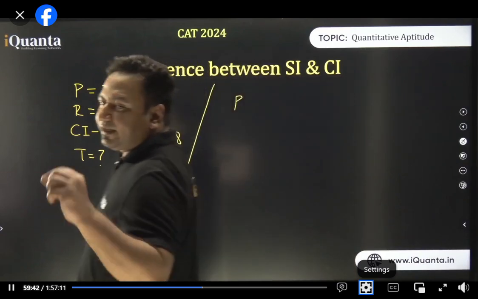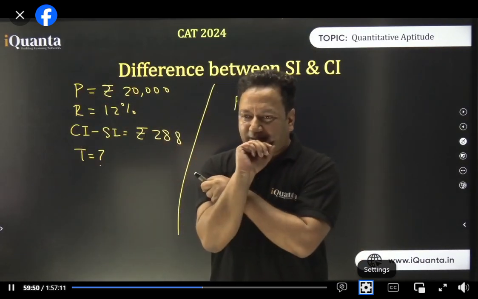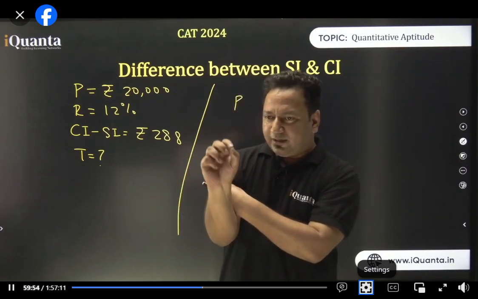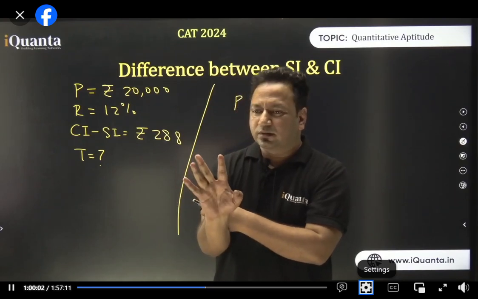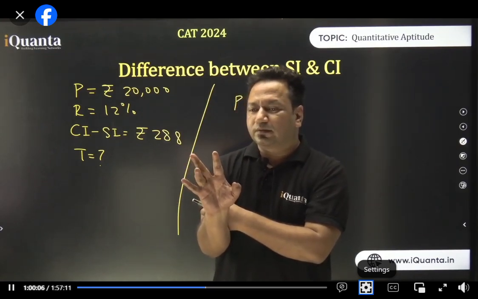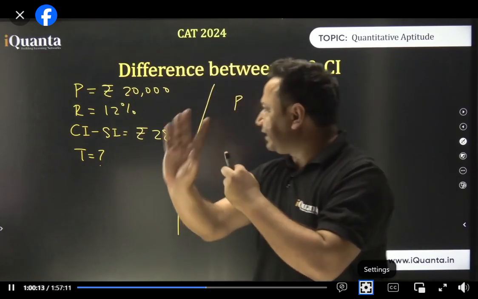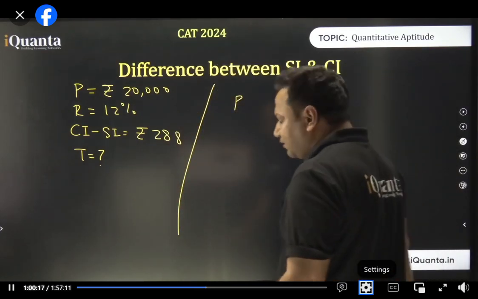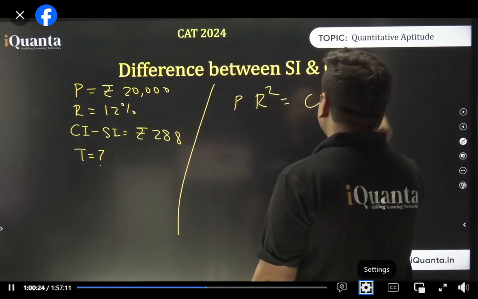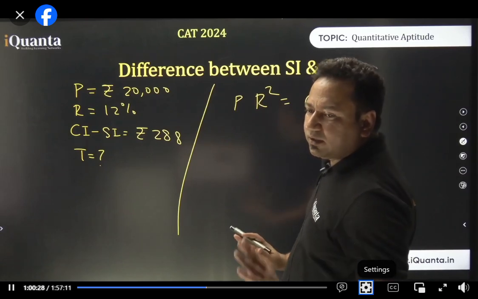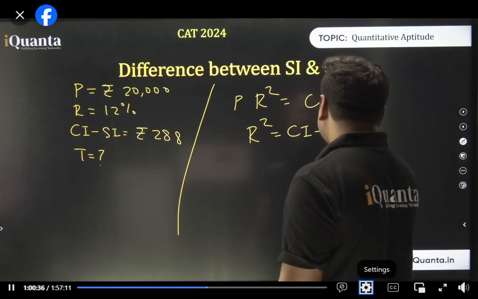Okay, now everyone listen to me carefully. When I made the table, I said all the elements must be multiplied by P. Yes or no? I said that. I'll go very slow now. All the elements must be multiplied with P. For example, I took R square, so PR square was something. Let it be CI minus SI. This means that R square is nothing but CI minus SI upon P.